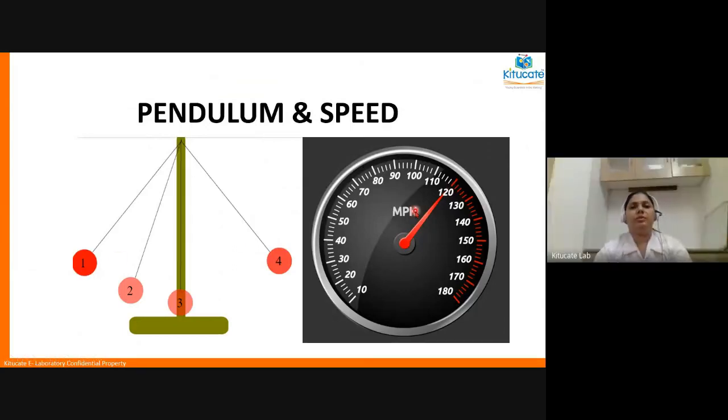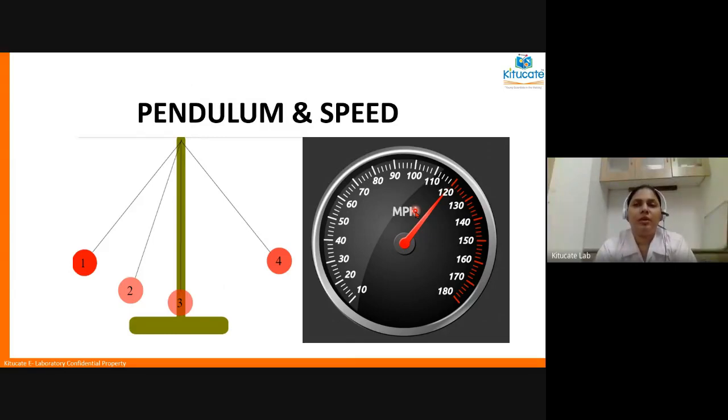All right, so this class is going to be a continuation of last week's class. We understood what the different types of motions are. We also learned what an object in motion is and what an object at rest is. So we'll quickly revise what we learned and then we'll move on to the experiment.